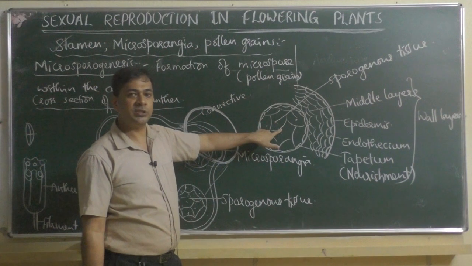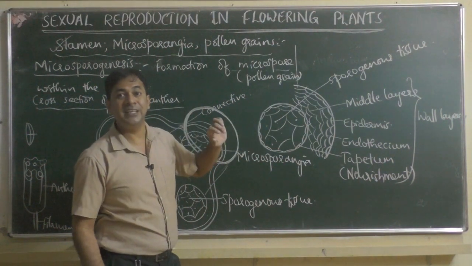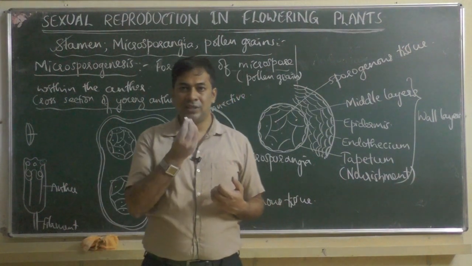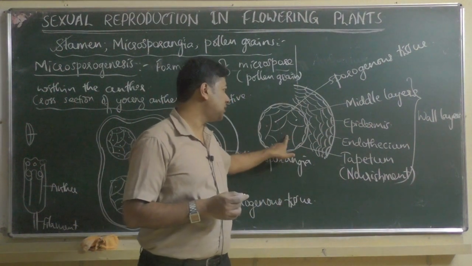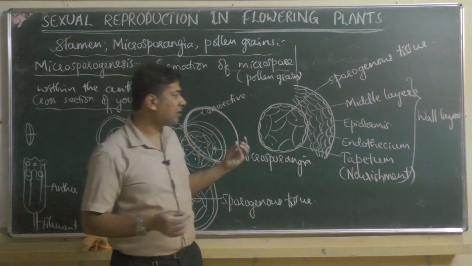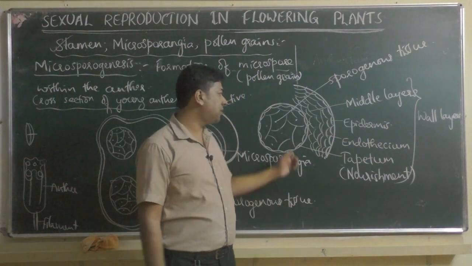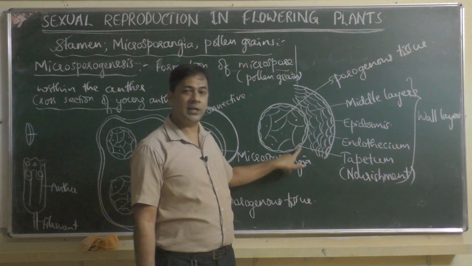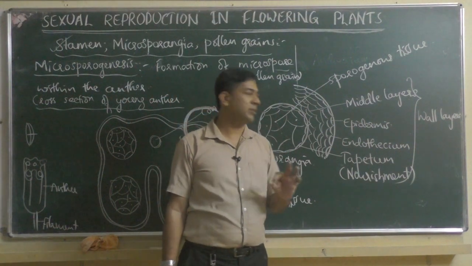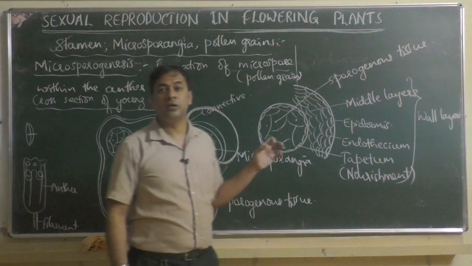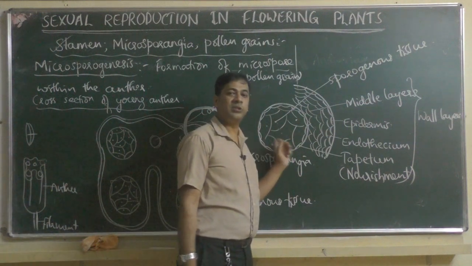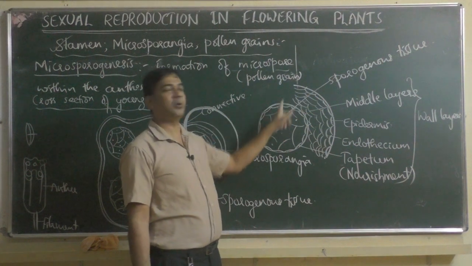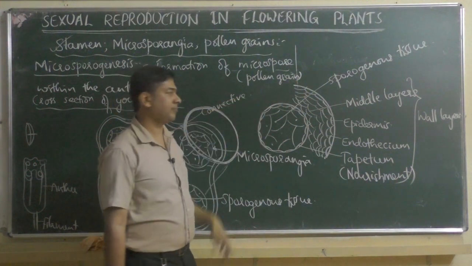So it is called sporogenous tissue, meaning spore-producing tissue in future. If sporogenous tissue should produce spores, then it needs food. Even when we have to grow, we need food, no? Food is required for everybody. Like that, the sporogenous tissue also requires nutrition or nourishment. That nourishment or food for sporogenous tissue will be given by this layer called tapetum. So the function of tapetum is to provide nutrition or food for the growing sporogenous tissue. By taking food from the tapetal layer, sporogenous tissue produces spores or pollen grains.